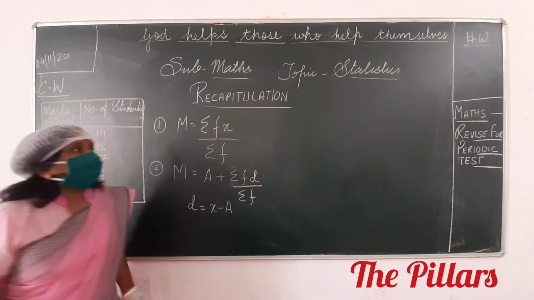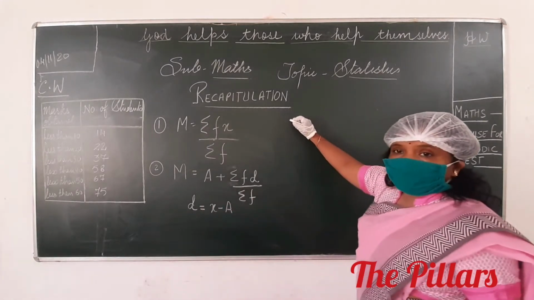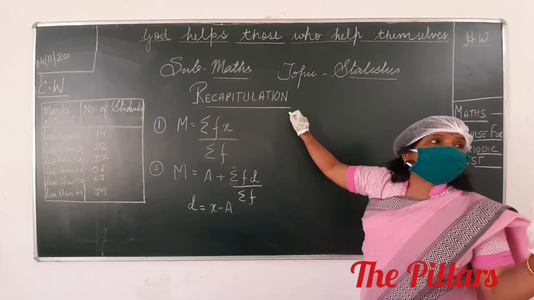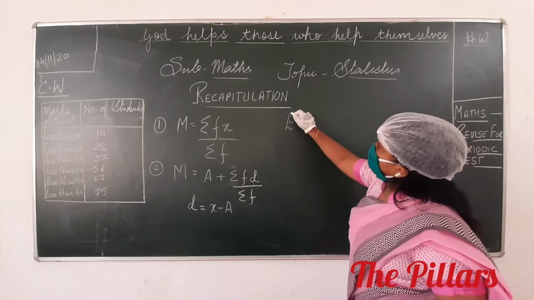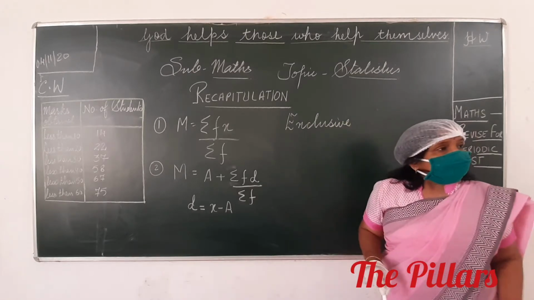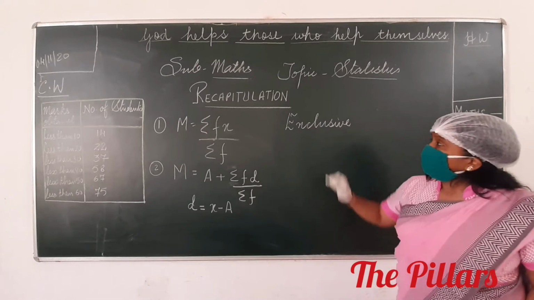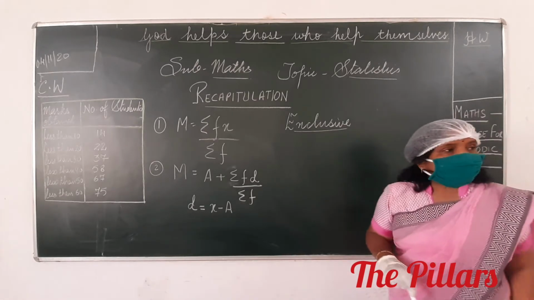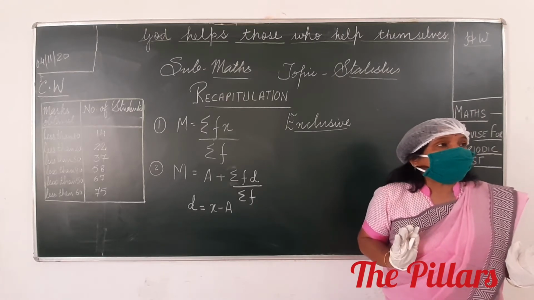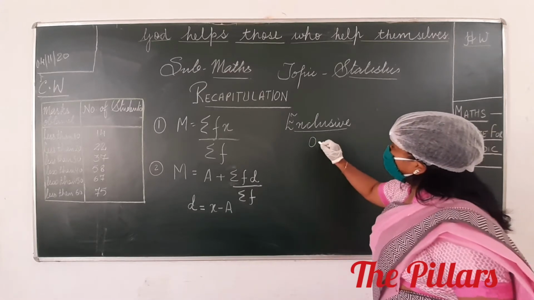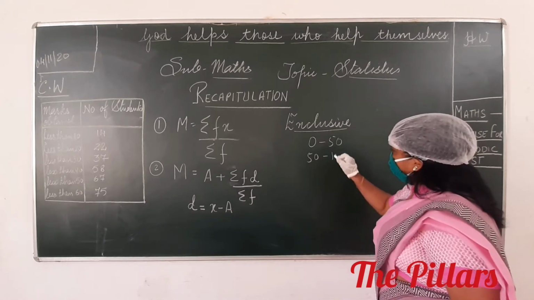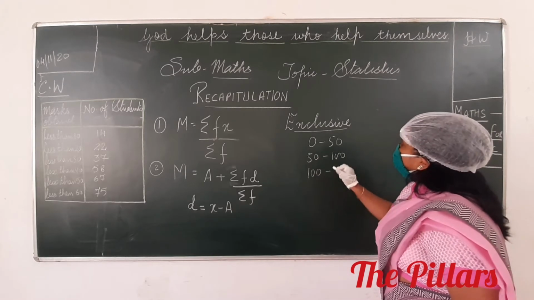Now, we know about two types of class intervals. Suppose I talk about exclusive class interval. Give an example of an exclusive class interval. 0 to 50, 50 to 100, 100 to 150.